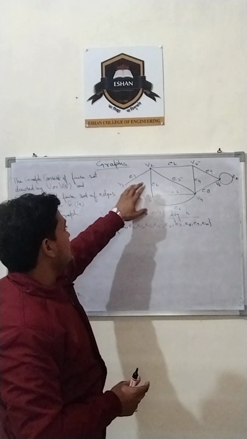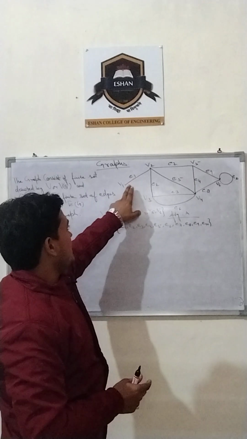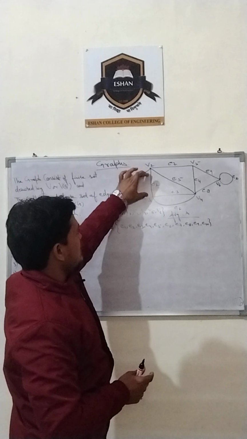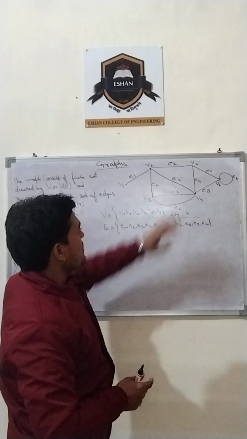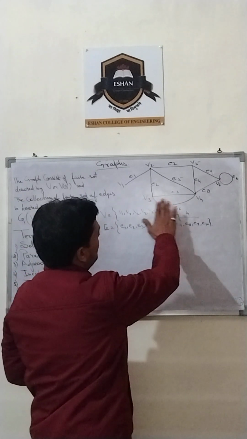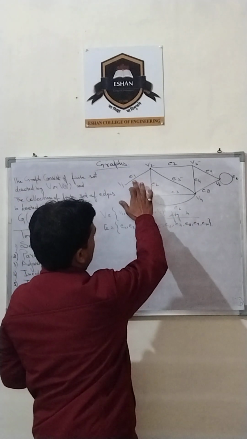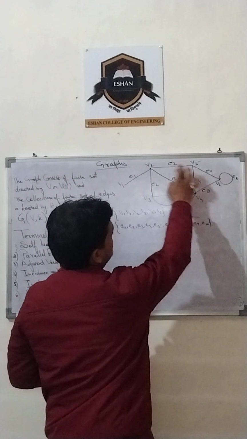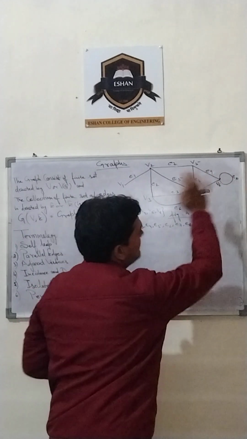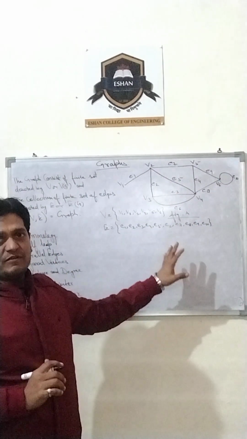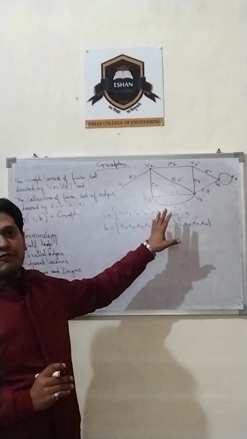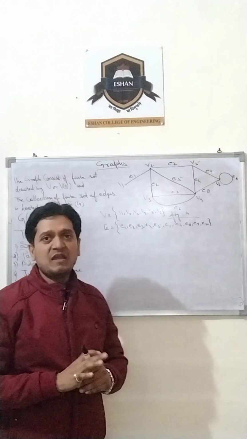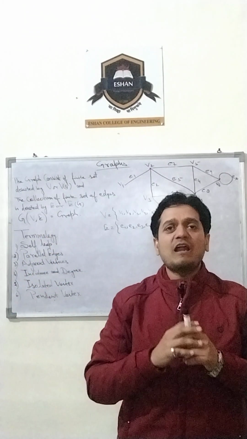In the graph, you can see that the edge E1 is connected from vertex V1 to V2. Edge 2 is the connection between V2 and V3. Likewise, the graph is drawn with the edges E1, E2, E3, E4, E5, E6, E7, E8, E9 and E10. Combinedly, this is a graph in which there is a finite set of vertices and edges. In graph theory, we have certain terminologies.